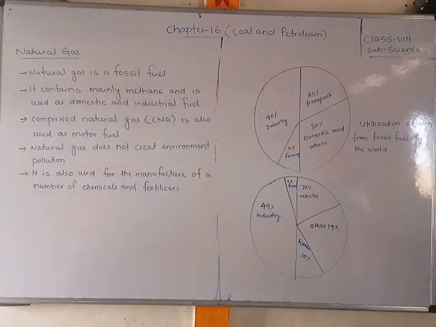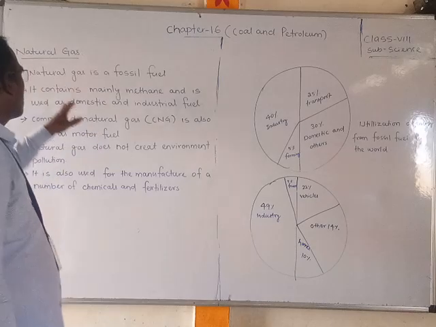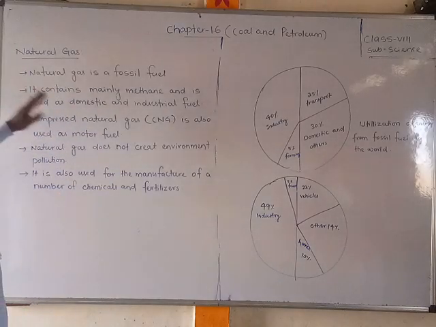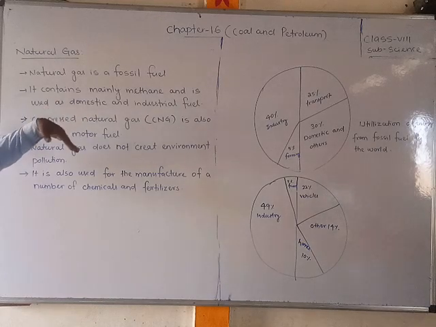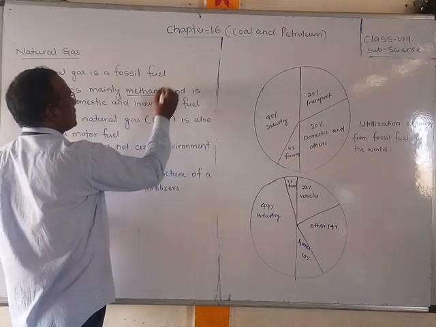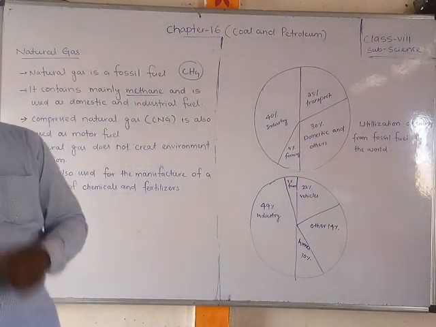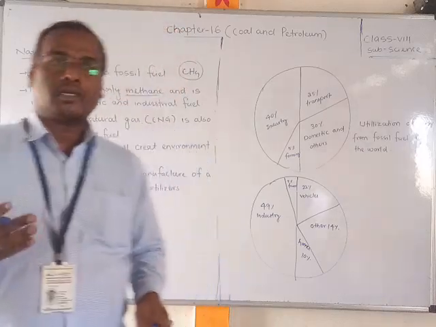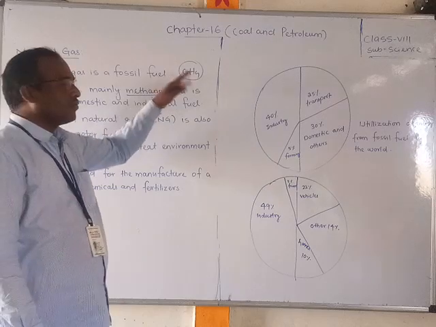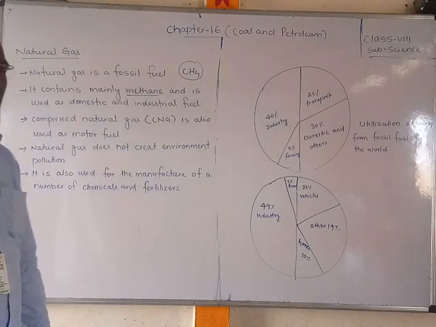Natural gas is a fossil fuel. Already I have told that fossil fuels are generally coal, petroleum and natural gas. It contains mainly methane and is used as a domestic and industrial fuel. Methane means what, students? CH4. CH4 means hydrocarbons. That means if a substance contains hydrogen and carbon, it is called a hydrocarbon. So CH4 is the methane formula, and it is mainly present in natural gas.